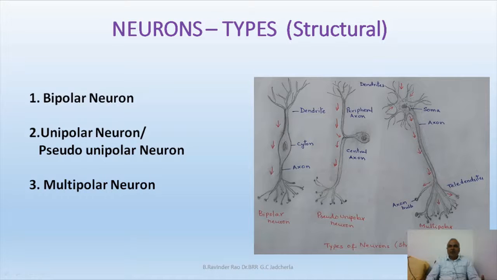In a multipolar neuron, information from any dendrite can come and go along the length of the axon and finally reach the telodendrites or terminal dendrites. Friends, there are three types of neurons: unipolar neuron, bipolar neuron, and multipolar neuron. And there is a neuron which seems like a unipolar neuron but has two projections, known as a pseudo-unipolar neuron. Structurally, neurons are categorized into three types.